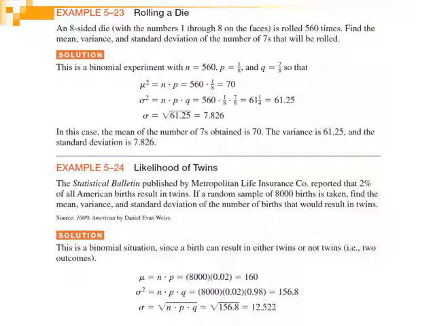Another example. An 8-sided die is rolled 560 times. Find the mean, variance, and standard deviation of the number of sevens that will be rolled. This is a binomial experiment. Why is it a binomial experiment? Because we are interested in the 7 that will appear.